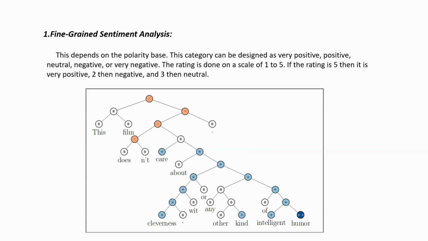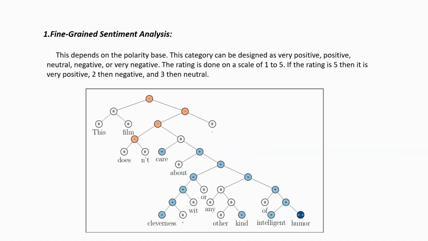If the rating is 5, then it is very positive. If the rating is 2, it is negative. 3 means neutral. It depends on what we do. We can say the approach goes beyond just positive, negative, and neutral. It gives more detail like very positive, positive, neutral, negative, very negative. It is useful for star ratings.